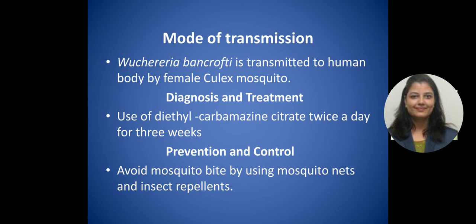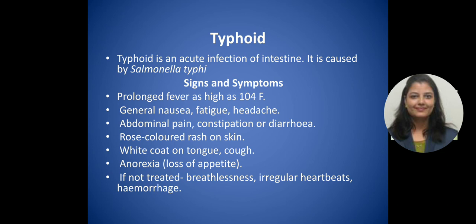What are the prevention and control measures? You have to avoid mosquito bites using mosquito nets, and some insect repellent can also be used to control the mosquitoes. The next disease is typhoid, which is very common.